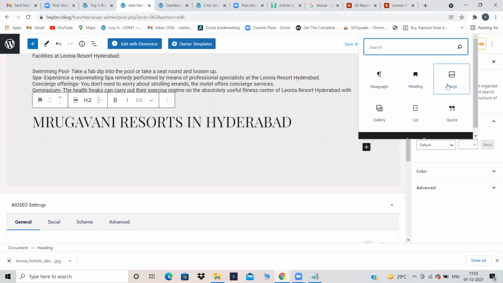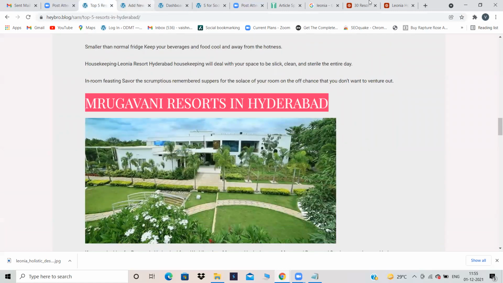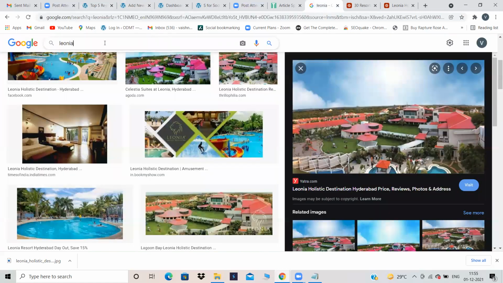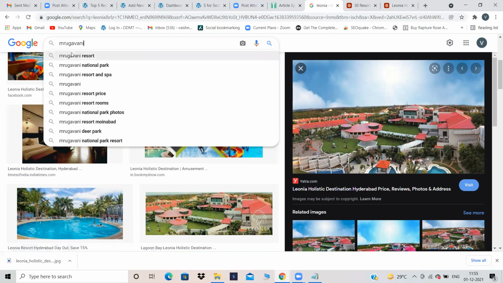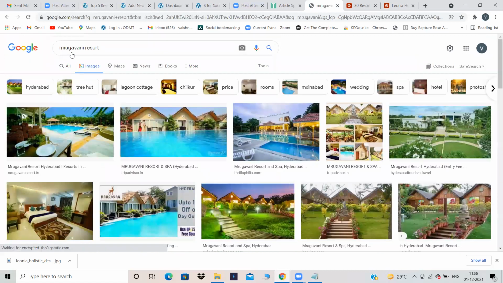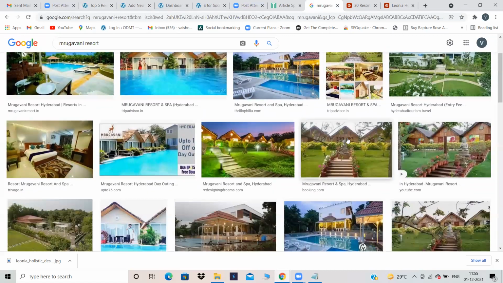Again, if you have an image with you, then you can copy and paste that image. So I do not have, I guess. Mrugavani Resort. So this is Mrugavani Resort.